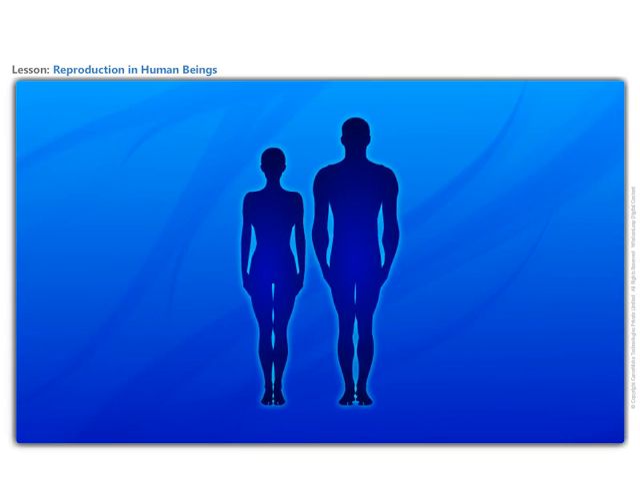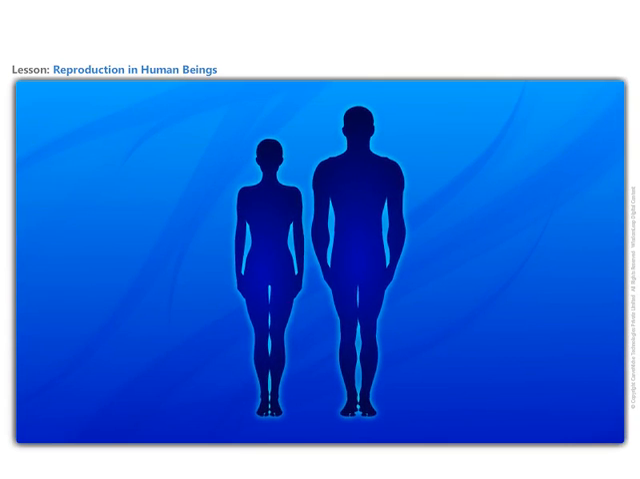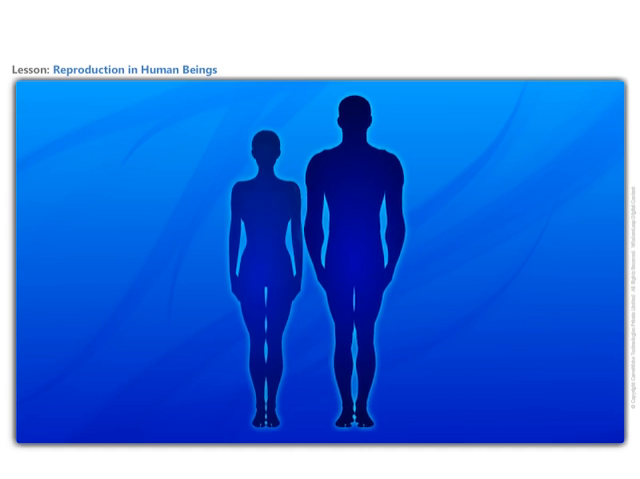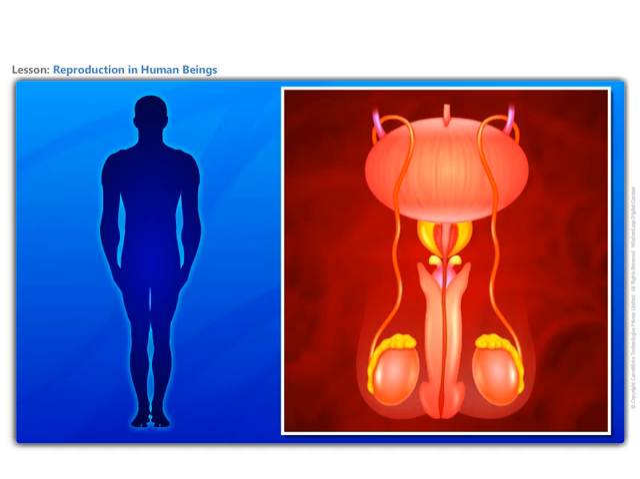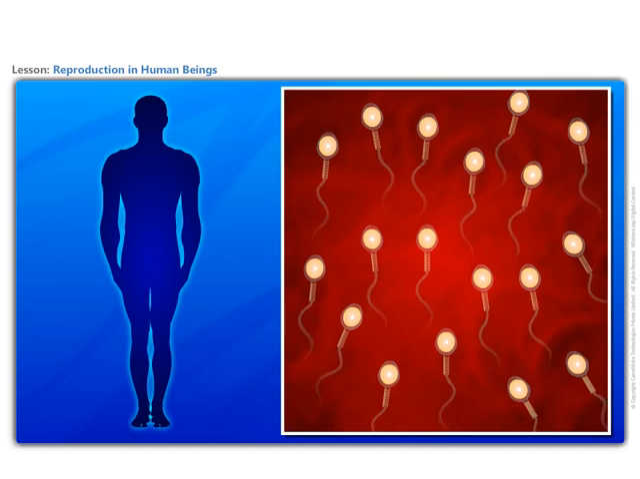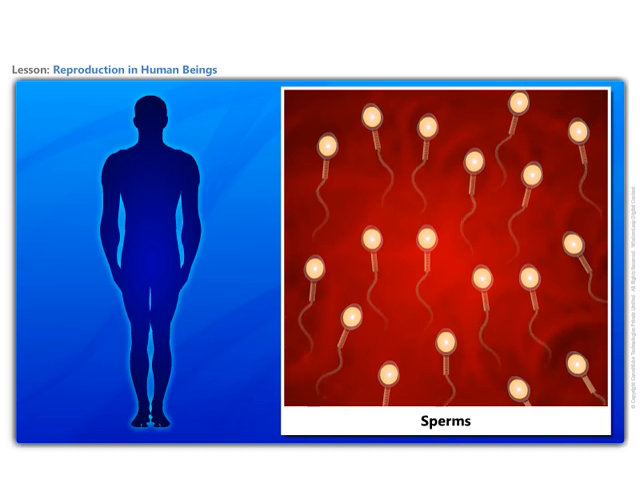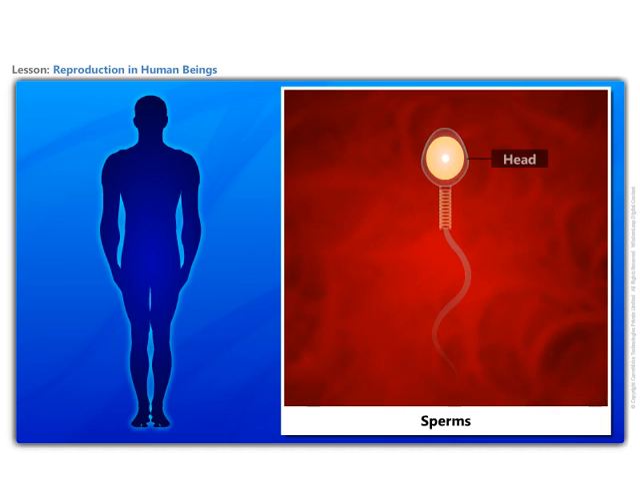Let us find out the reproductive parts in humans and study the process of reproduction in them. The male reproductive organs include a pair of testes, 2 sperm ducts, and a penis. The testes produce the male gametes called sperms. Millions of sperms are produced by the testes. Those sperms are very small in size; each has a head, a middle piece, and a tail.